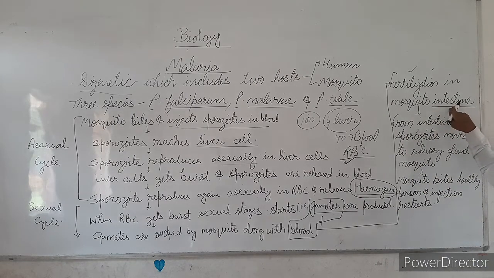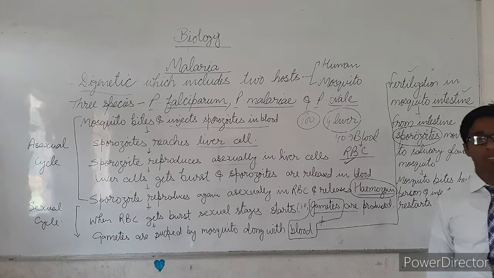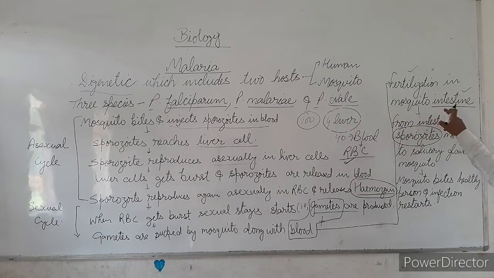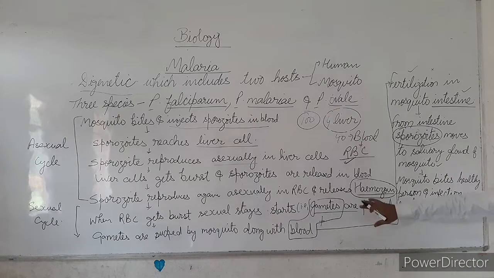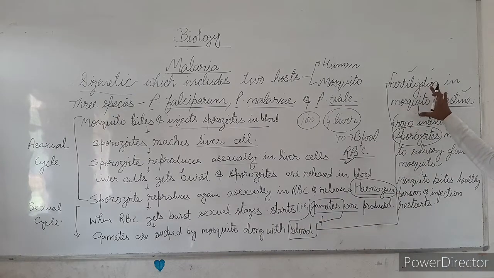After fertilization, fresh sporozoites are again produced in the intestine, and from the intestine, these sporozoites move to the salivary gland of the mosquito. Now, the life cycle of that particular parasite is nearly completed. These sporozoites remain in the salivary gland of the mosquito.